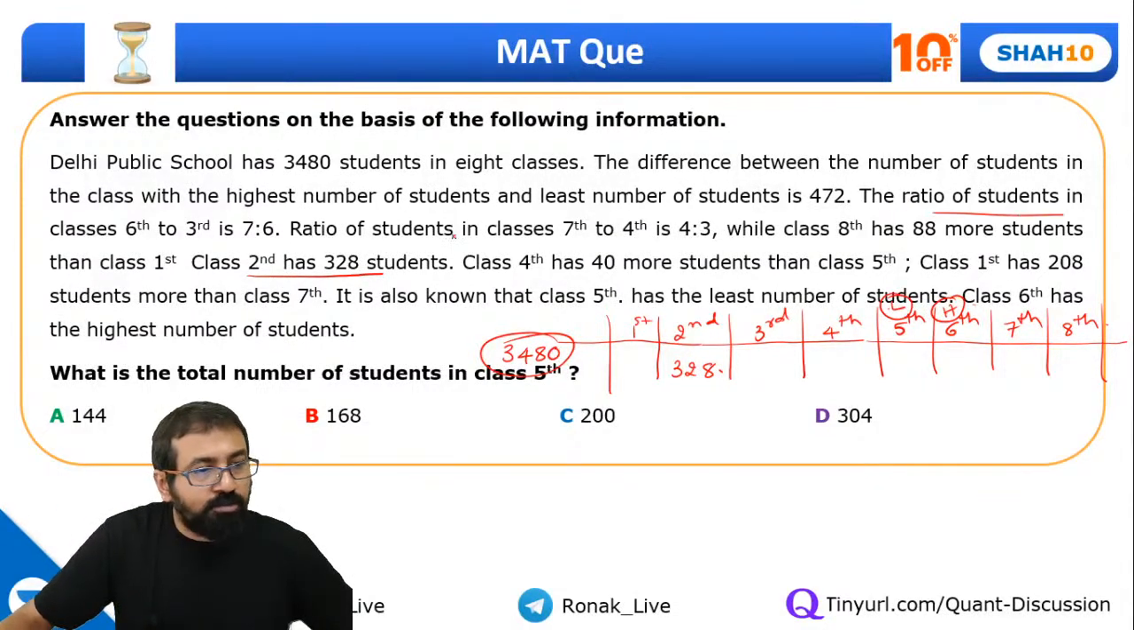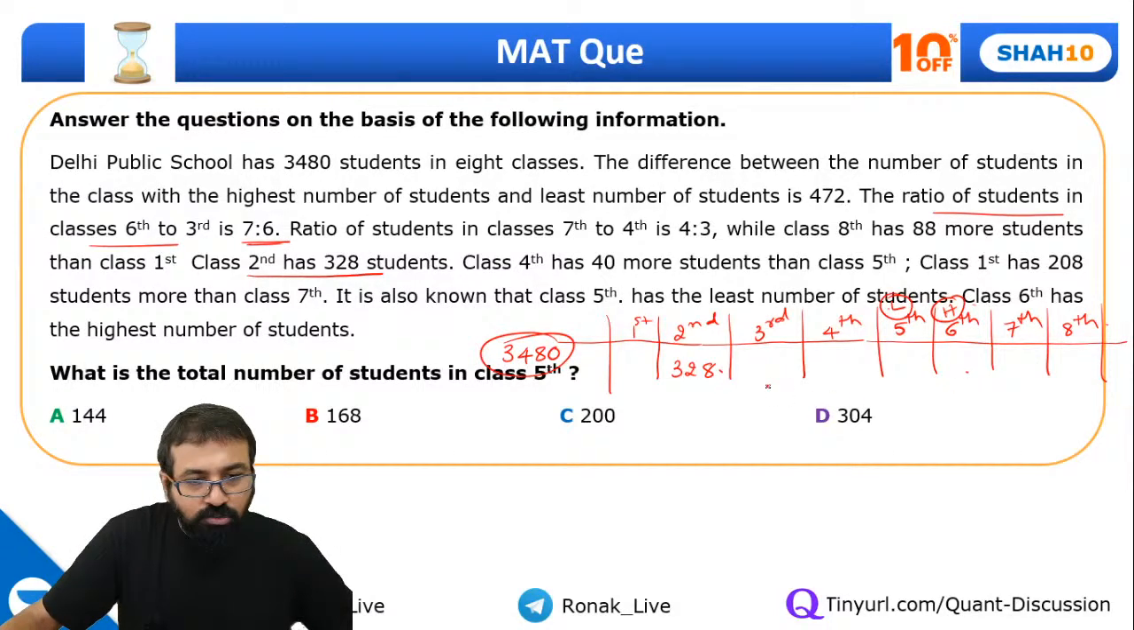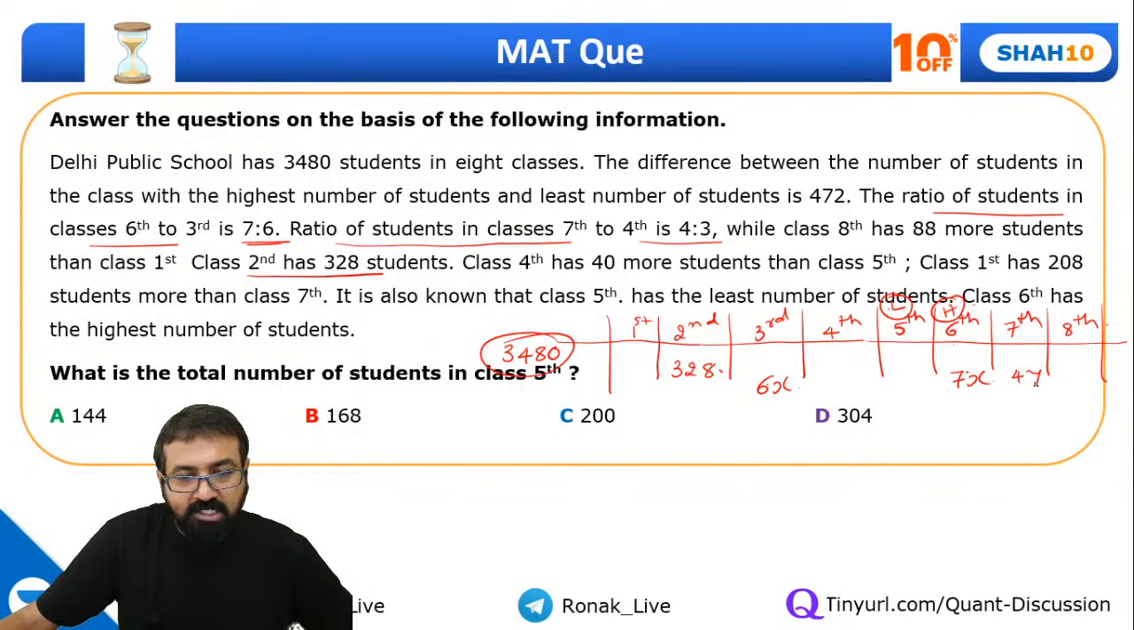Everyone, so ratio of students in class 6 to 3rd is 7:6. So if this is 7x, this will be 6x. First thing. 6th standard to 3rd standard is 7:6. Ratio of students in class 7 to 4th is 4:3. 7 to 4th. So I have taken this as 4y. So this will become 3y.